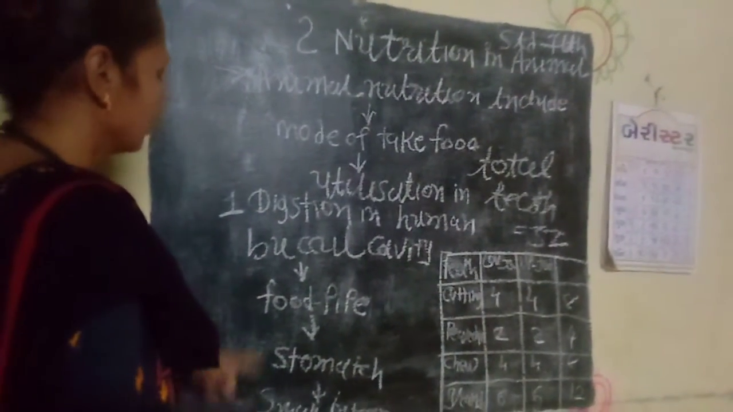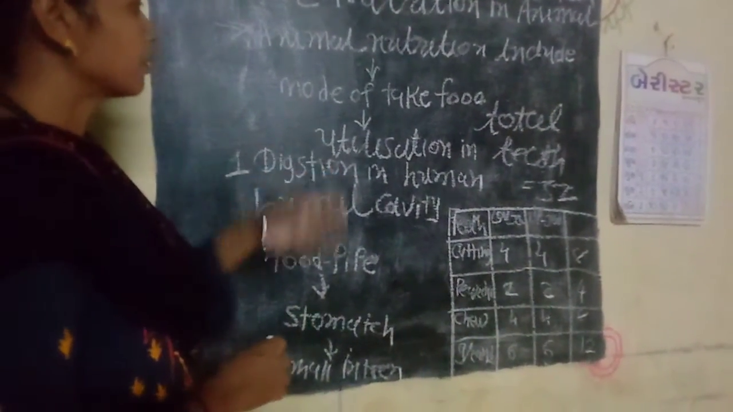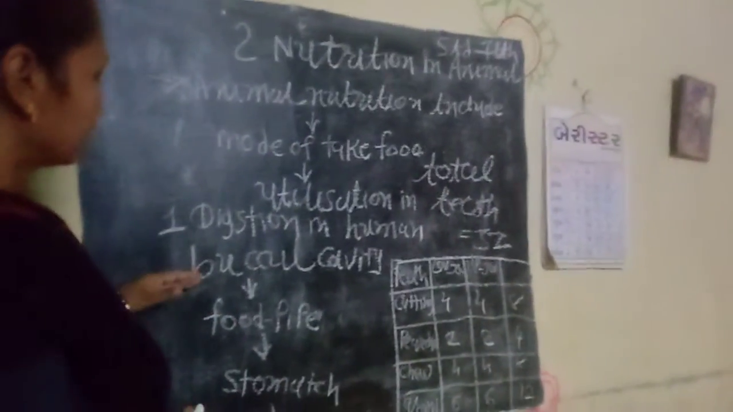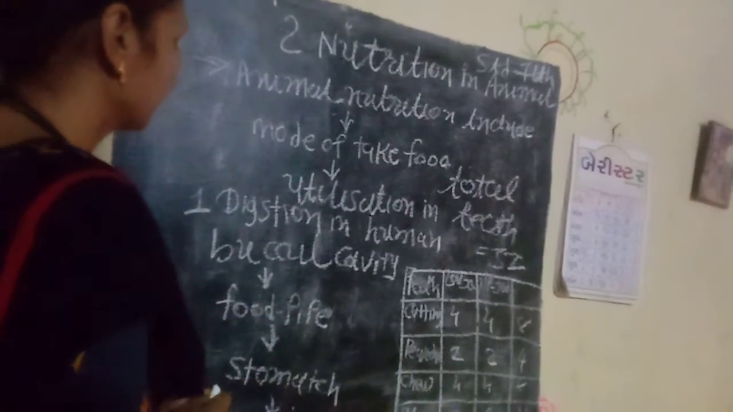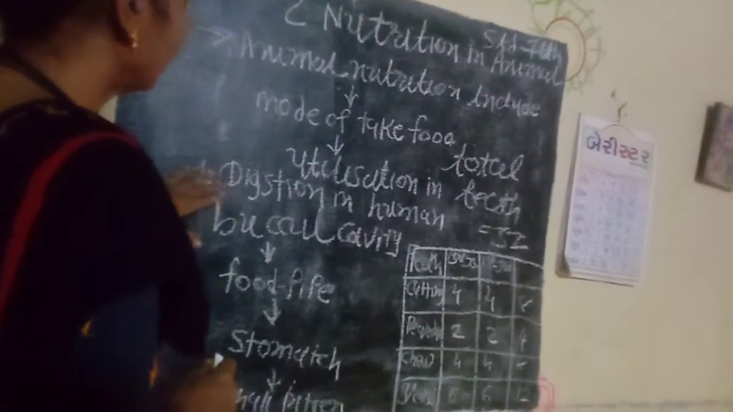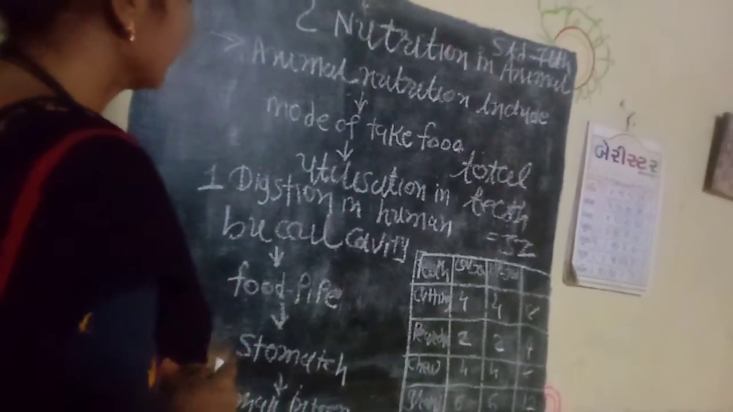So next, the food pipe. We take different types of food in the buccal cavity and then food passes into the food pipe. The food pipe in the human body passes through the chest.